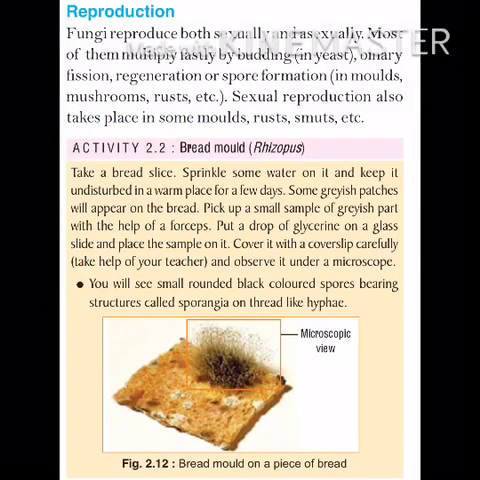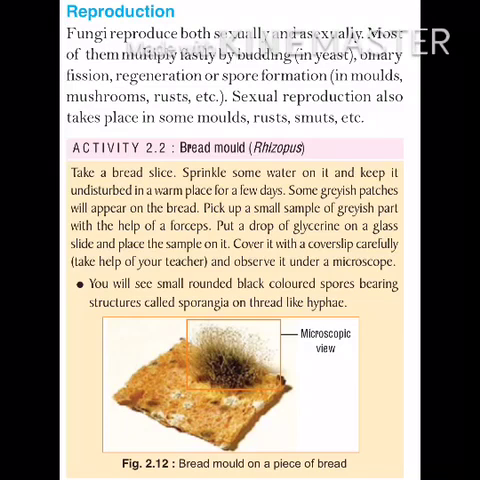Next is reproduction. Fungi reproduce both sexually and asexually. Most of them multiply fast by budding. Budding occurs in yeast, and binary fission, regeneration or spore formation occur in molds, mushrooms and rust. These are different methods of reproduction in fungi. Sexual reproduction takes place in some molds, rust and smuts.